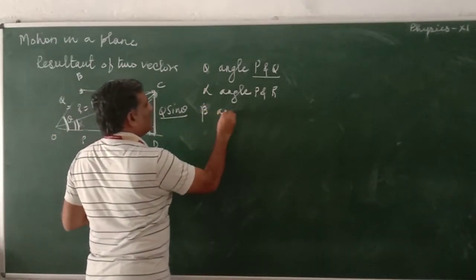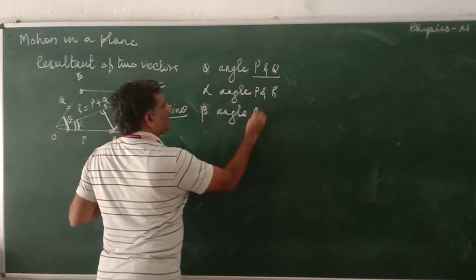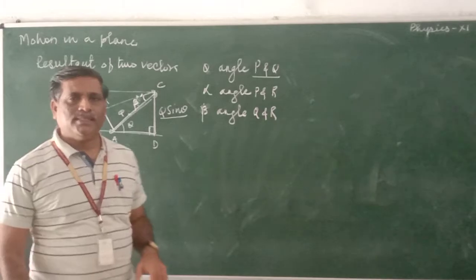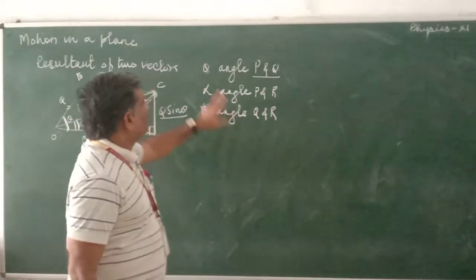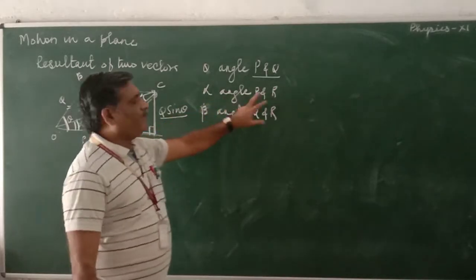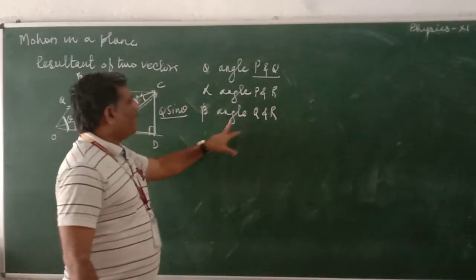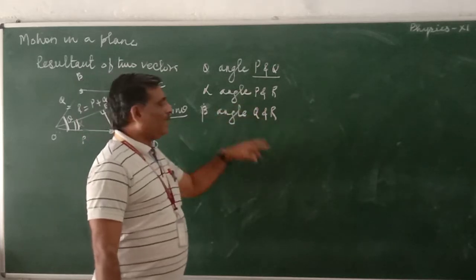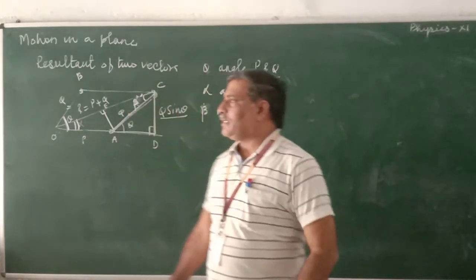Beta is the angle between Q and R. See that? Alpha, beta, gamma, these are Greek alphabets. Theta, angle between P and Q. Alpha, angle between P and R. Beta, angle between Q and R. Let us take one by one.